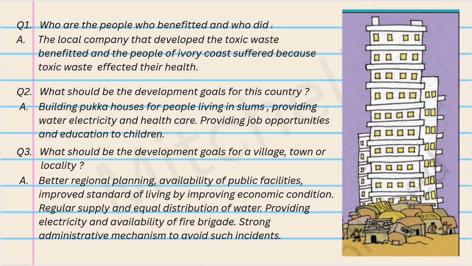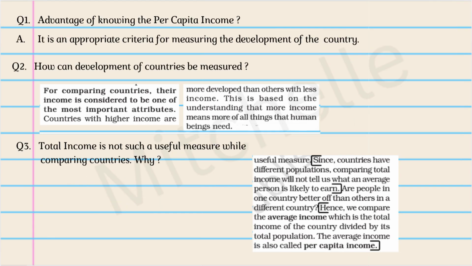Okay, so this one is a purple box question. Let's work these out. I have given you the picture just to make it easier for you to find this purple box in the textbook. And I've also given you the answers to all the in-text questions that they've asked there. It can come as a case study. You must know the answers to these questions and you must understand what kind of development goals are required pertaining to this question. Question 1, the advantage of knowing the per capita income. It is an appropriate criteria for measuring the development of the country.